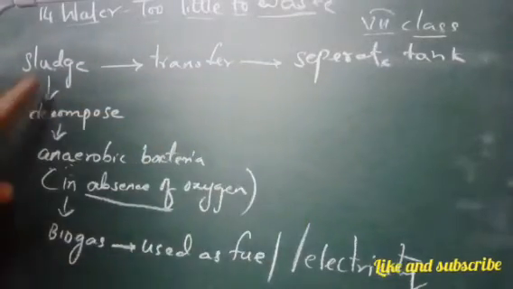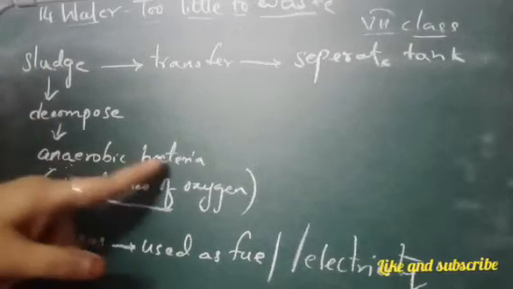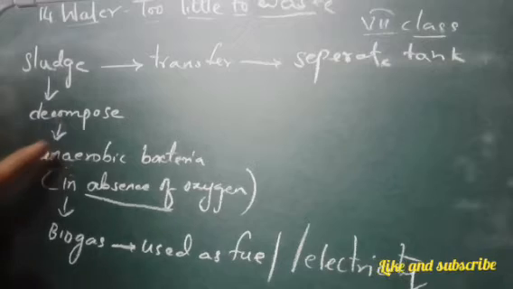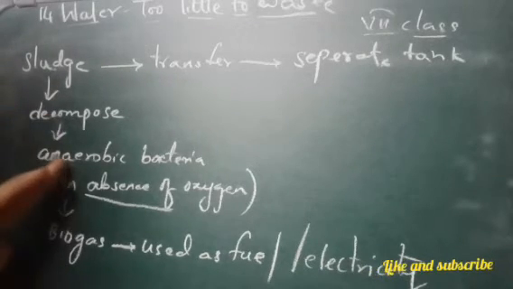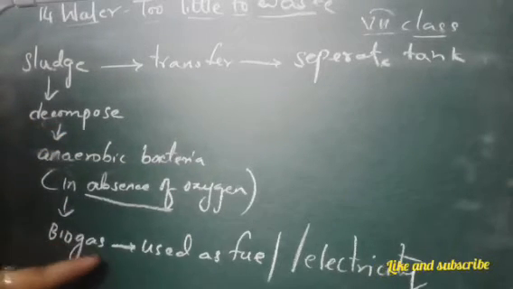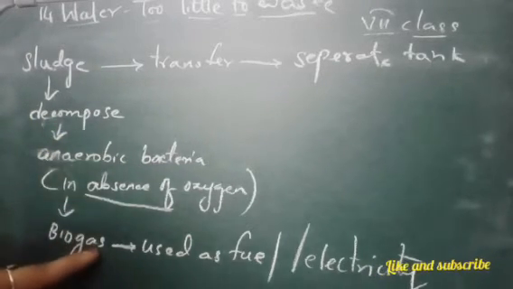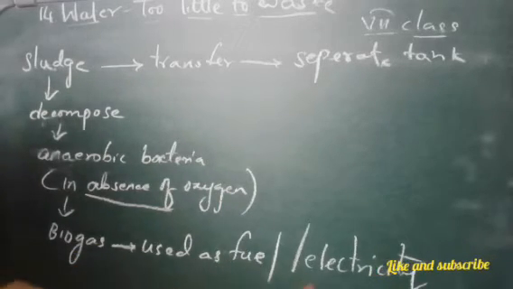There these sludge particles are getting decomposed by anaerobic bacteria. Anaerobic bacteria means without oxygen they can do this. While this decomposition is taking place, biogas is released. What is this biogas used for? It is used as a fuel or is also used in producing electricity.